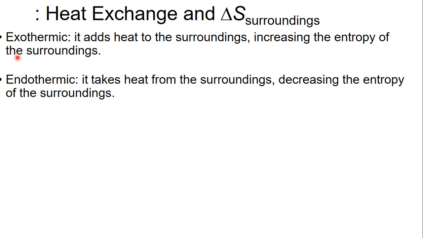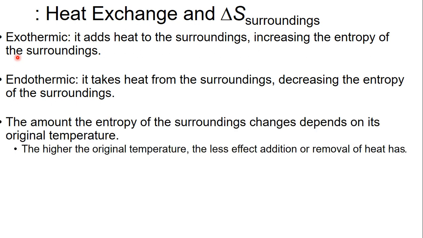If something's endothermic, it's taking heat from the surroundings, and that decreases the entropy of the surroundings. When you take heat out of something, you're more likely to form a liquid from a gas or a solid from a liquid. You're slowing things down. They're becoming more ordered.